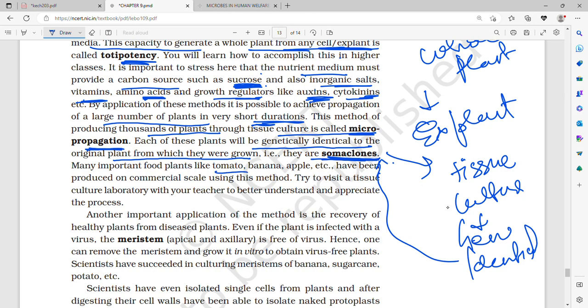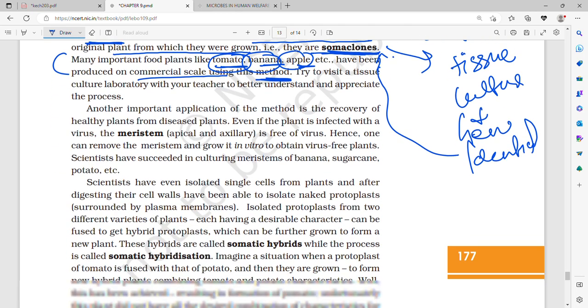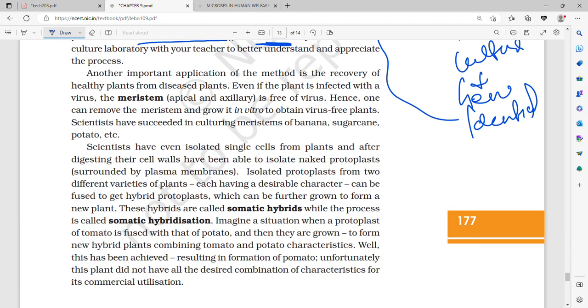Many important food plants like tomato, banana, apple, etc. have been produced on a commercial scale using this method, the somaclonal method. Try to visit a tissue culture laboratory with your teacher to better understand and appreciate the process.